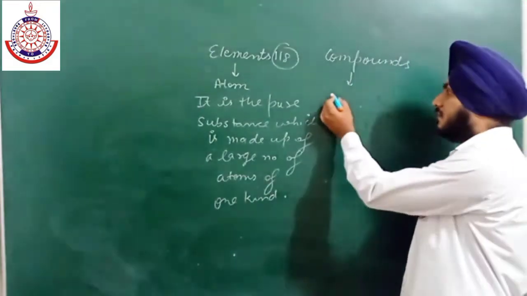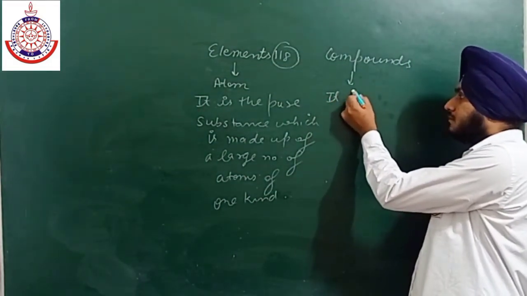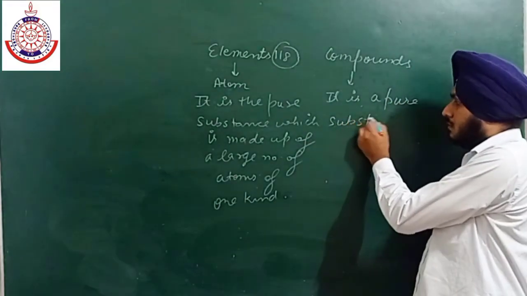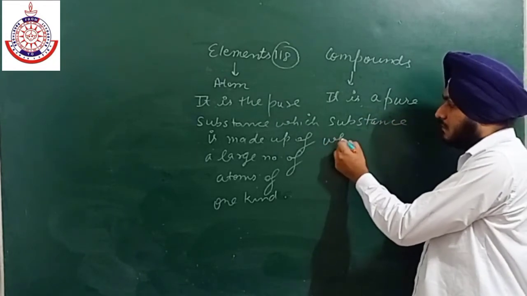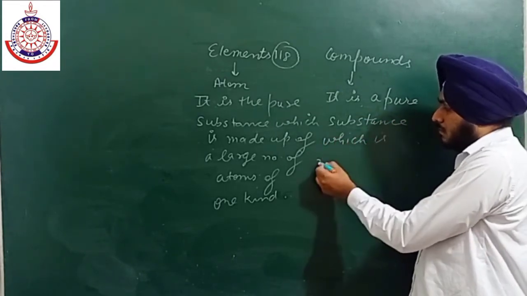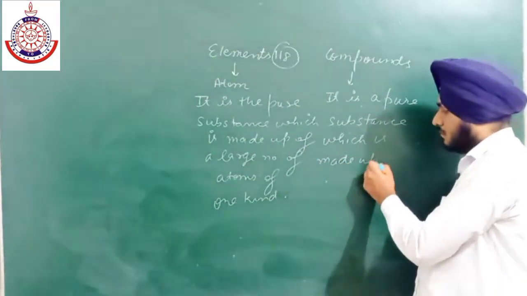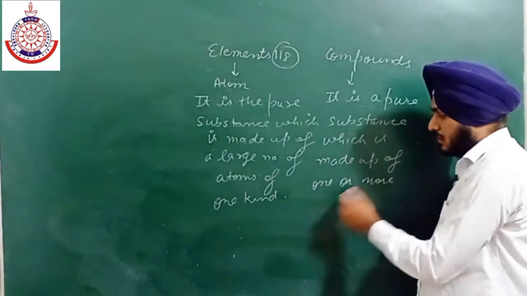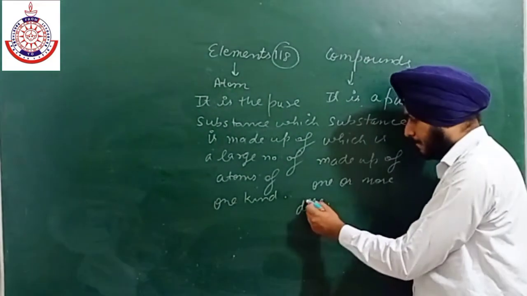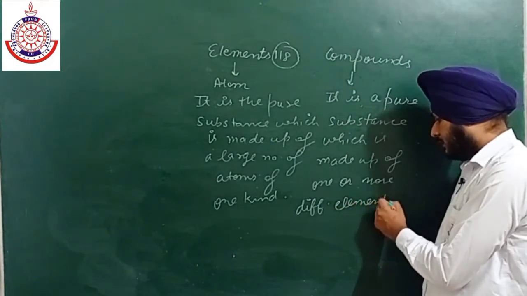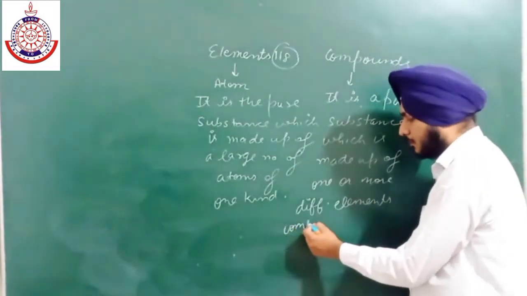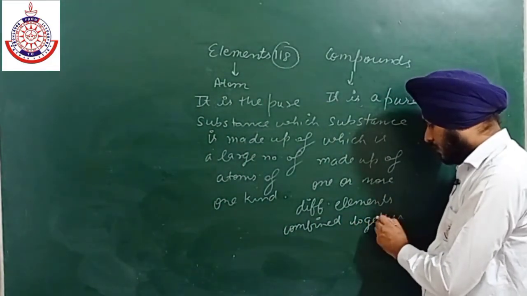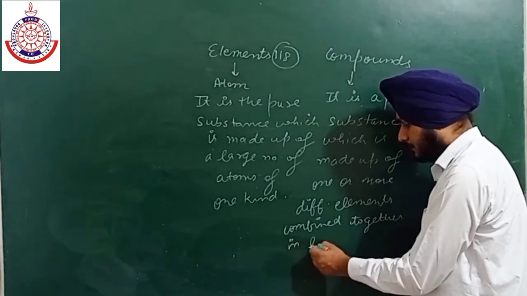So I am writing the definition: it is a pure substance which is made up of two or more different elements combined together in fixed proportion by mass.